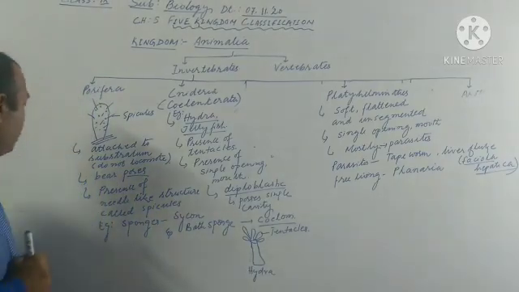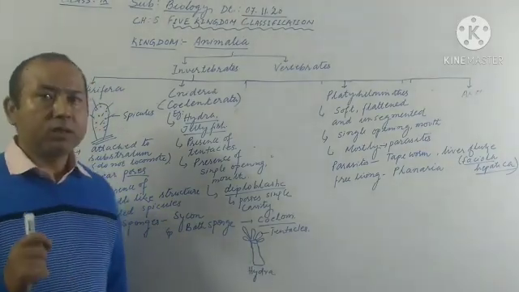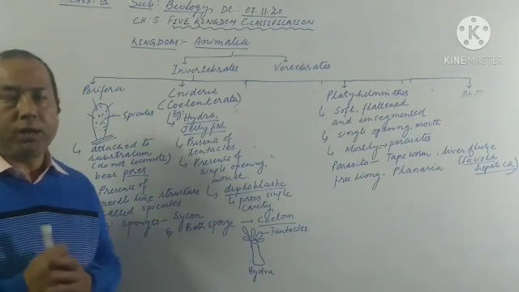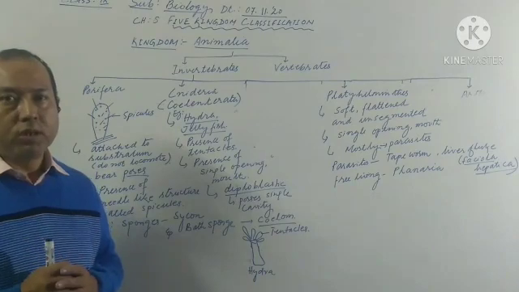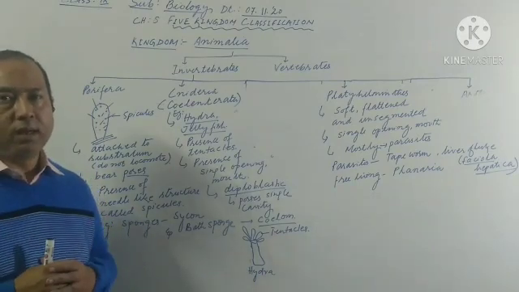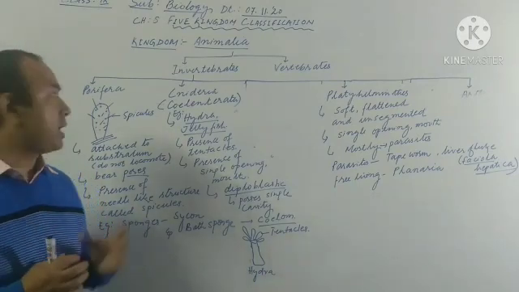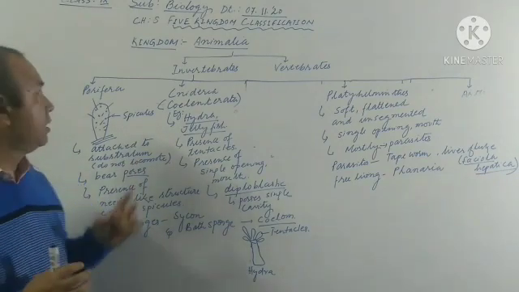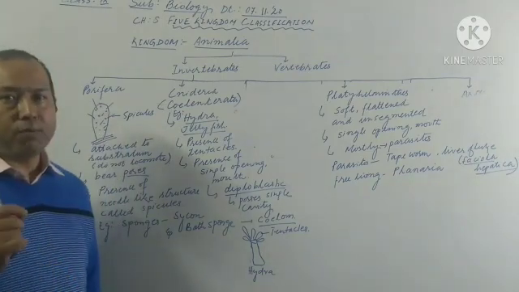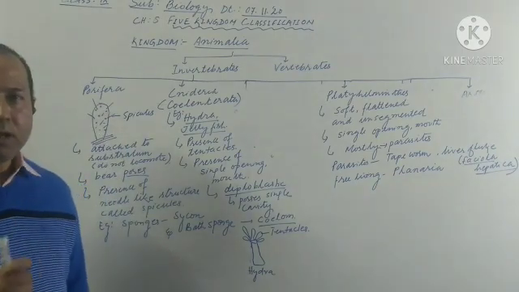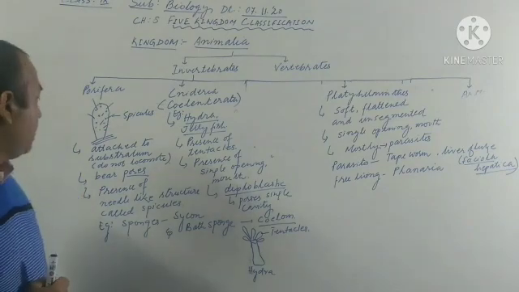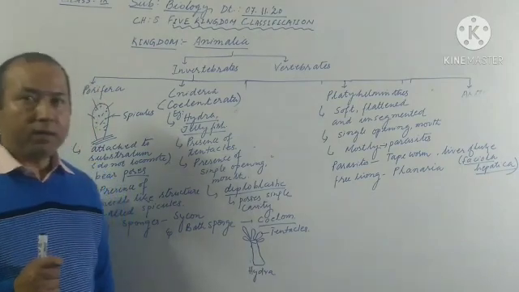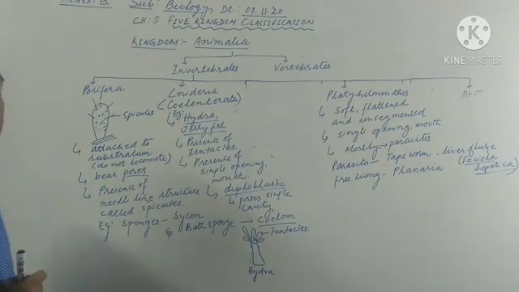Then the second point which we need to remember is that the most identifying characteristic of Porifera is the presence of pores throughout their body. They bear pores. So all the pore-bearing animals are categorized under the group Porifera. The name itself suggests that they bear pores. Throughout the body the pores are present. So the presence of pores is again the most important identifying character of this group.